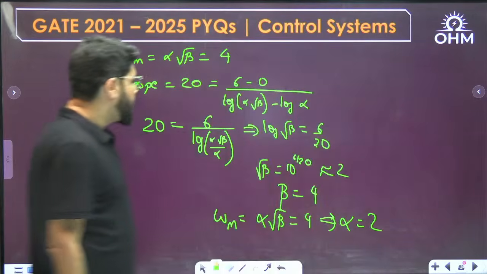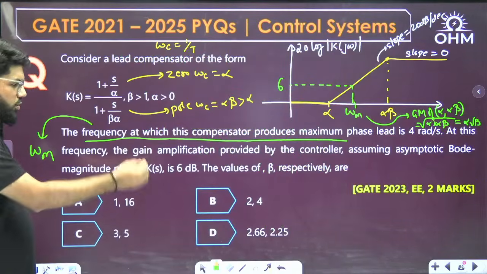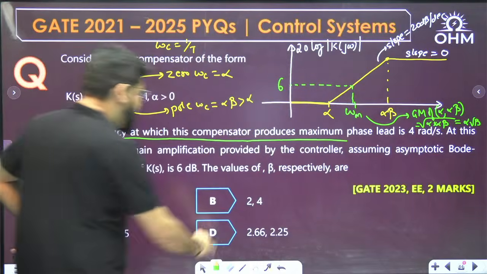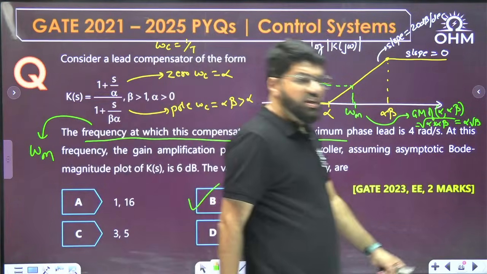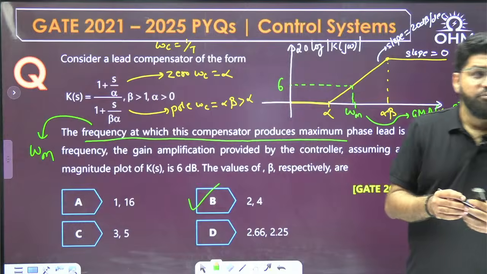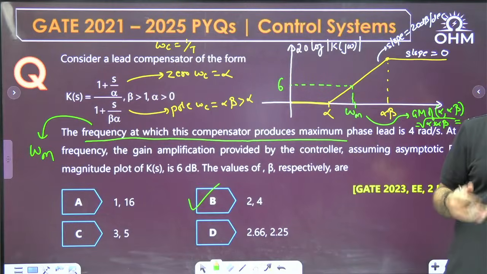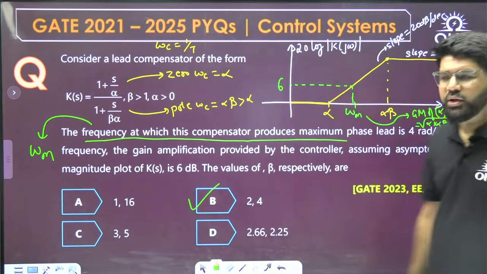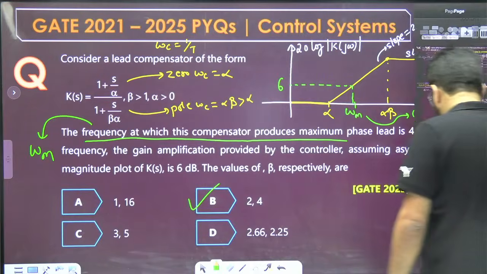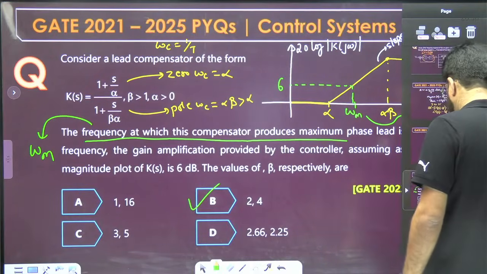So what is the value of alpha and beta? In sequence is 2 and 4. Okay, the value of alpha and beta is 2 and 4. So see, since I have taken 5 years questions, all 2 mark questions, the variety of questions you are able to see today. Okay, variety of questions that you are able to see today.